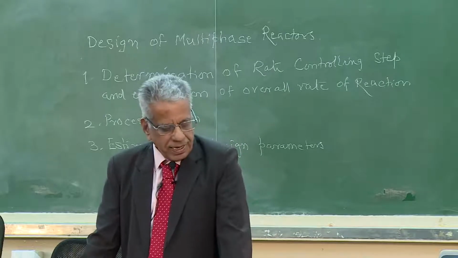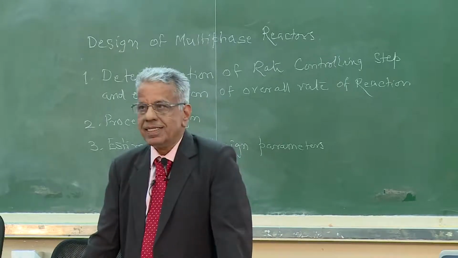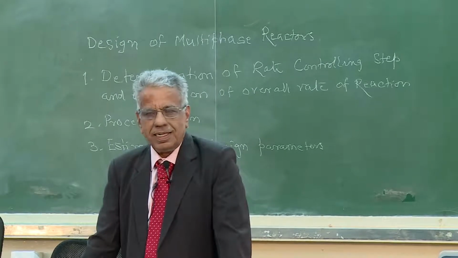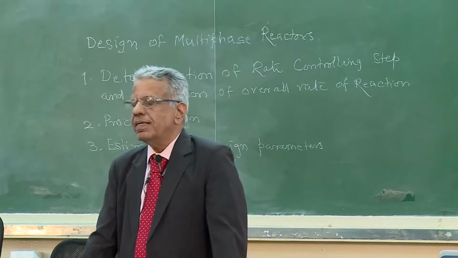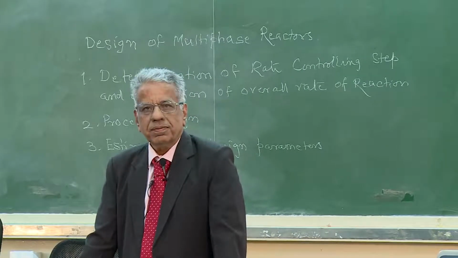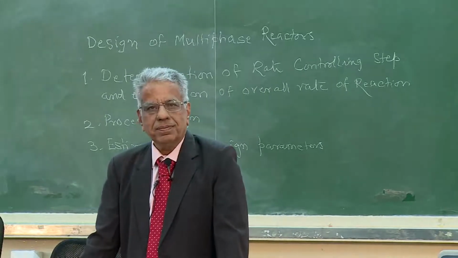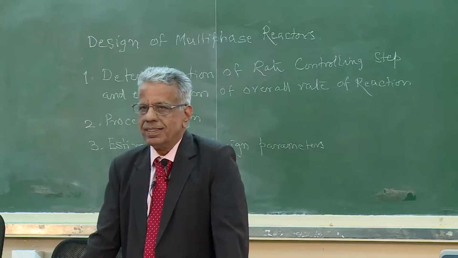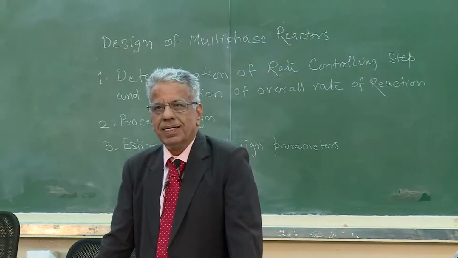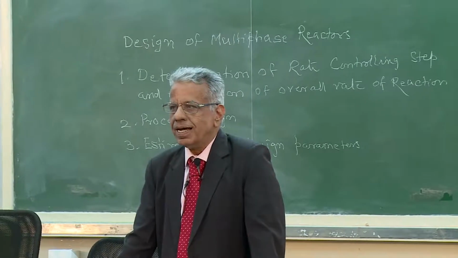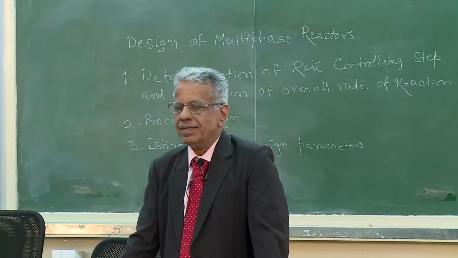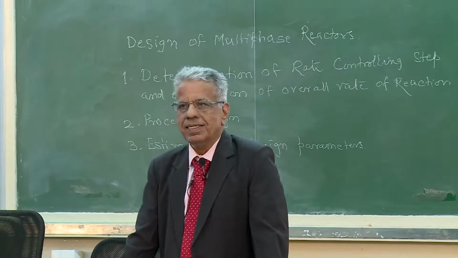So the way in which the multiphase reactions are practiced in industry and these reactors are designed, whatever yield we get, the product we get from the reactants, the stoichiometric quantity that we expect, the actual quantity is much less than what we desire. And there are several reasons.